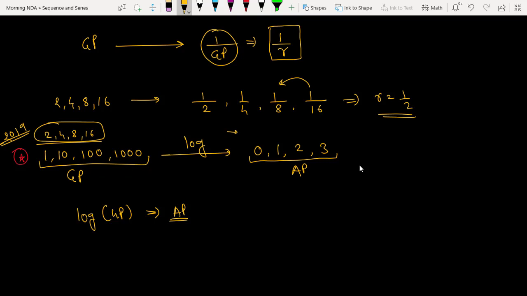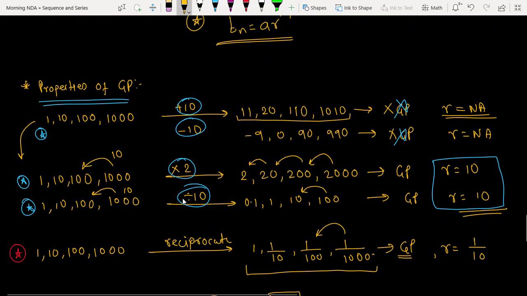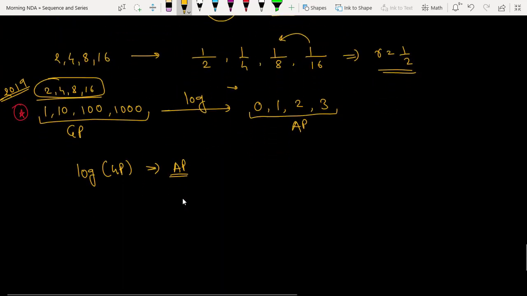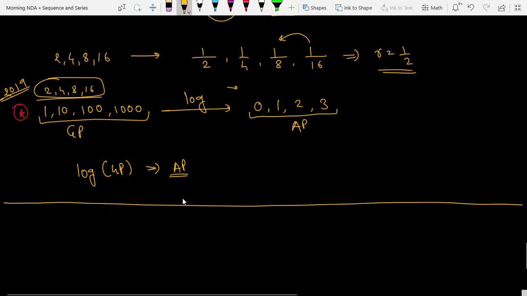Again I'm telling you, don't mug up these things. Based on how the question is given, we have some concepts or tricks to solve those questions. Those tricks you will get maybe in this class or in the next class. Don't worry, you don't need to memorize all this. You will come to know these things. So these are the important properties of geometric progressions, and only these things are required for geometric progressions.